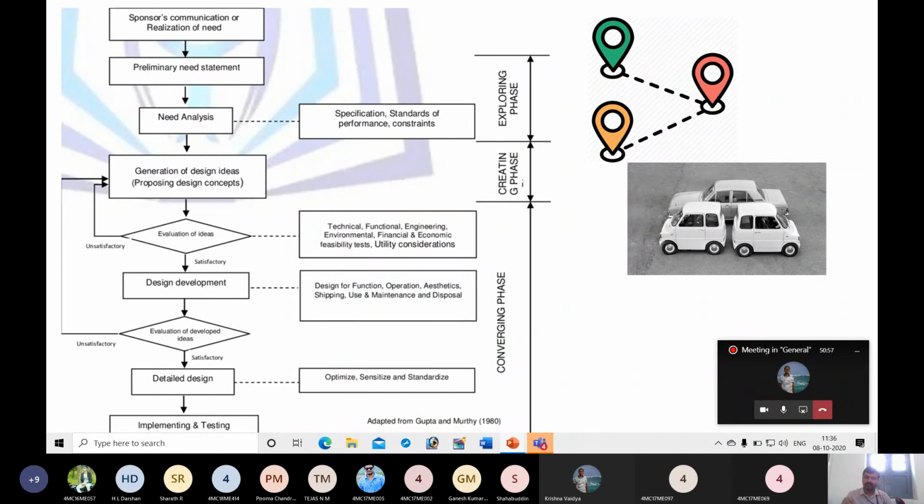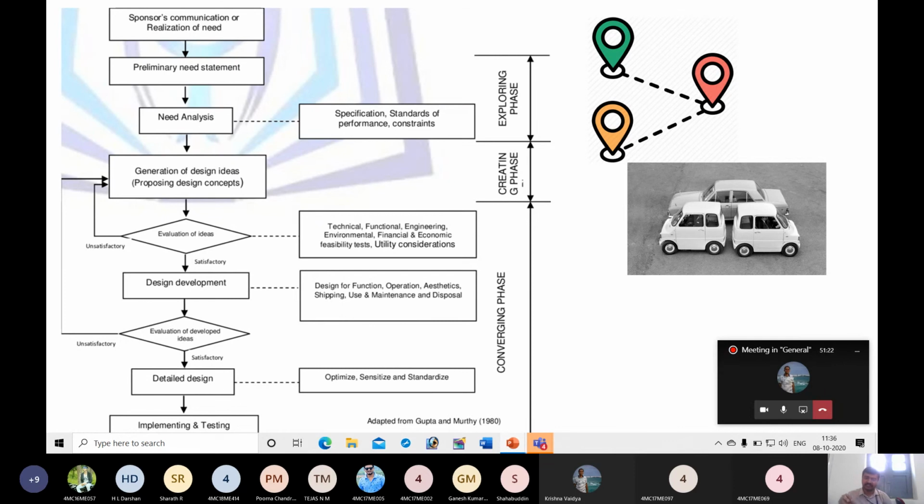Before launching a new model of the car, every company is going to conduct a lot of tests related to emission, related to safety analysis. They will do impact tests, they will simulate, and they use test drivers also. They will create a situation such that accidents will occur.